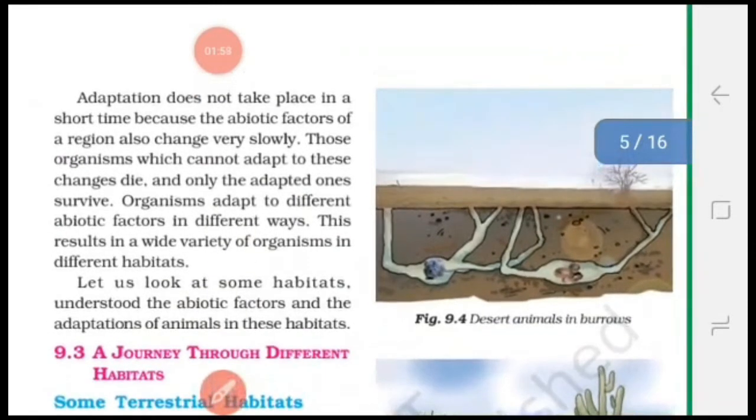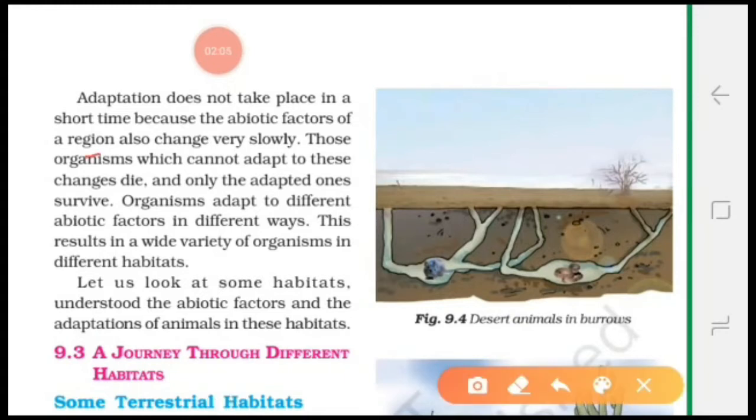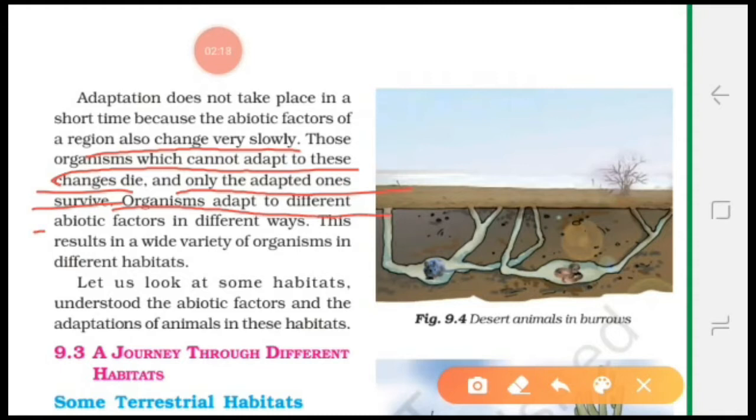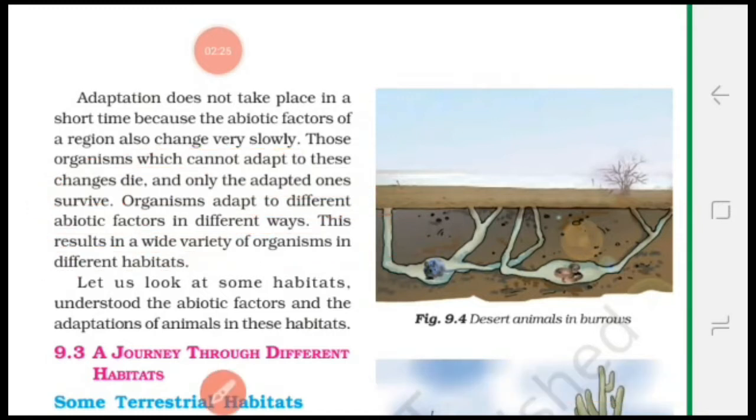Adaptation does not take place in a short time because the abiotic factors of a region also change very slowly. Those organisms which cannot adapt to these changes die, and only the adapted ones survive. Organisms adapt to different abiotic factors in different ways. This results in a wide variety of organisms in different habitats.